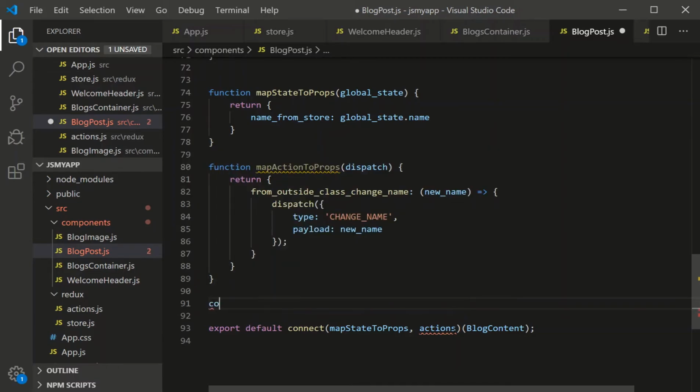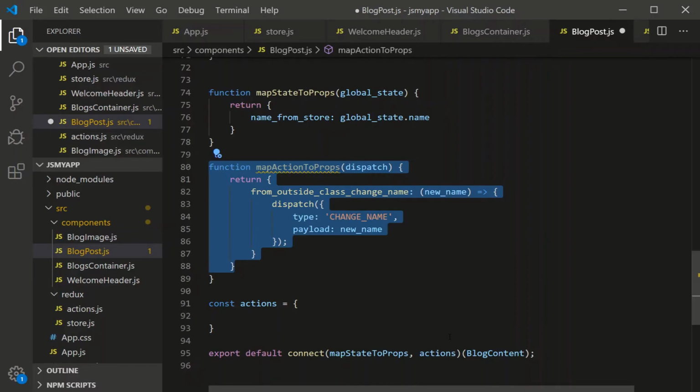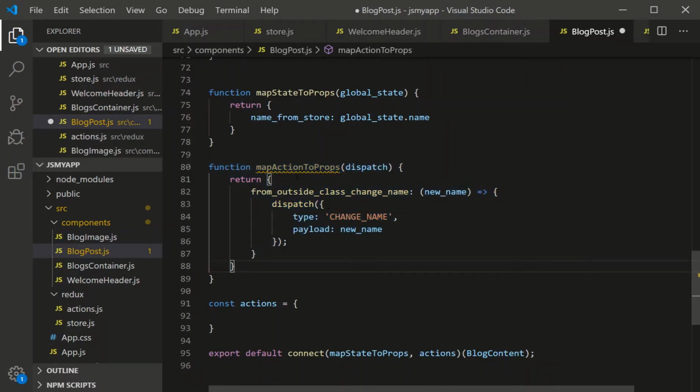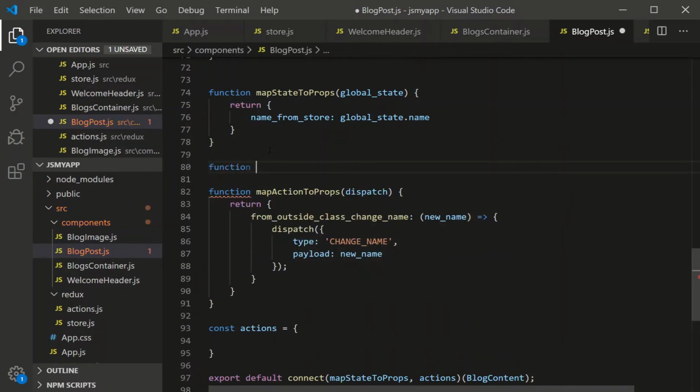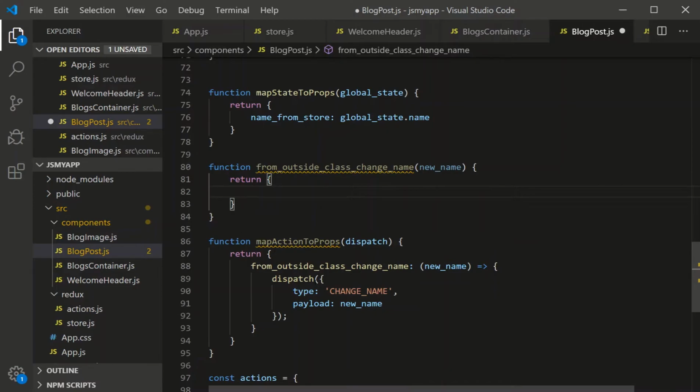So we'll say const actions is equal to a list. It's a key value pair thing. It's an object. And why do we need this one? We need this one because it allows us to run a function outside of the class, and it's a function, so we can do complicated code before we return. So with this list one, let's say we had a function called fromOutsideClassChangeName. It accepts a new name, and it's going to return not a dispatch, but just the object that the dispatch expects, which is just this thing right here.